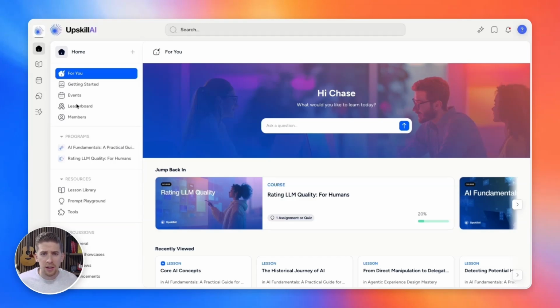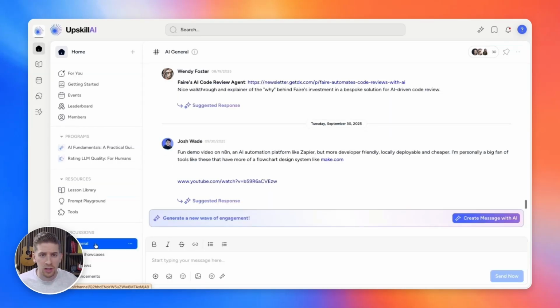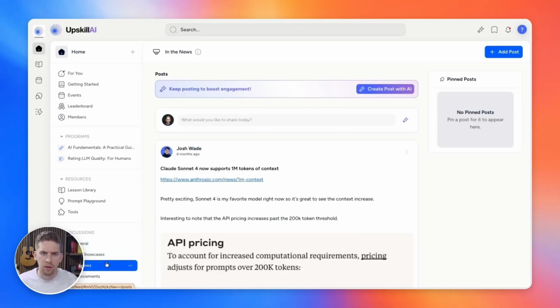We've also designed Disco around really flexible building blocks and apps, which means that you can create unique spaces for different member groups throughout your community. And you can mix and match things like content by having lesson libraries, by having discussion channels or just general discussions, and forums and feeds for things like announcements inside of them.